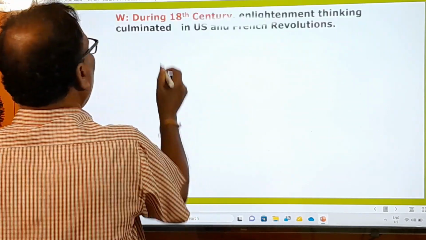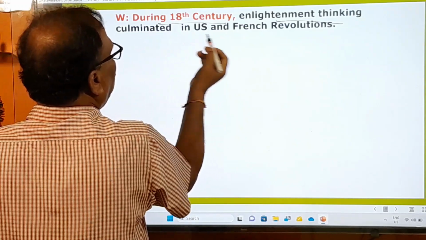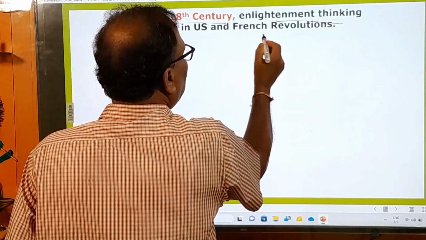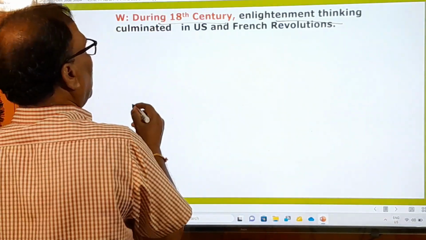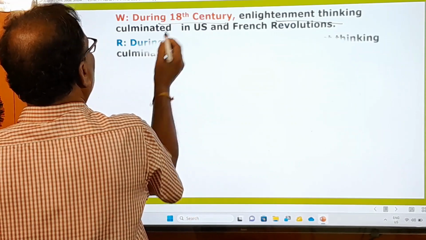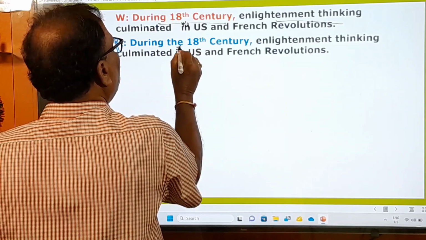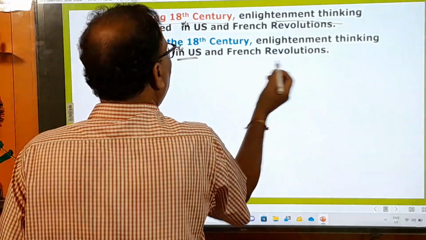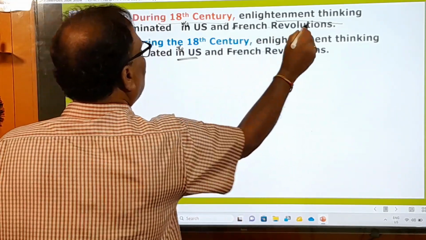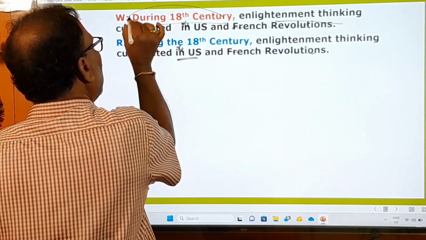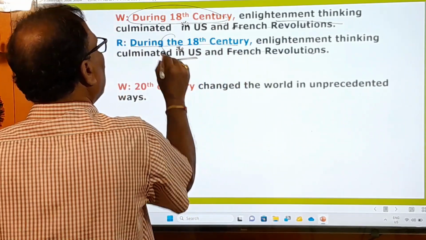During 18th century, Enlightenment thinking culminated in US and French revolutions. Okay, during 18th century. And the sentence also has a typographical mistake, in the US, and the French revolution in the French also, but let us be concerned with this only. During 18th century, you cannot say that; you have to say during the 18th century.